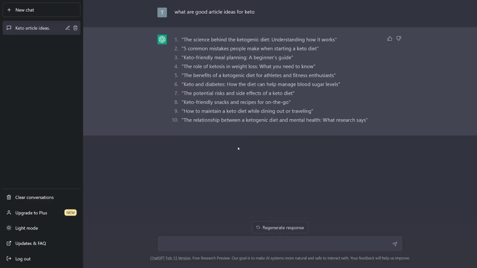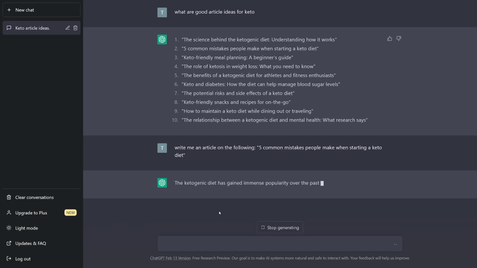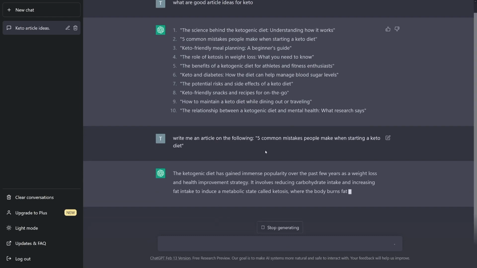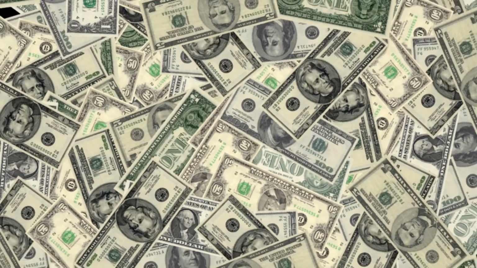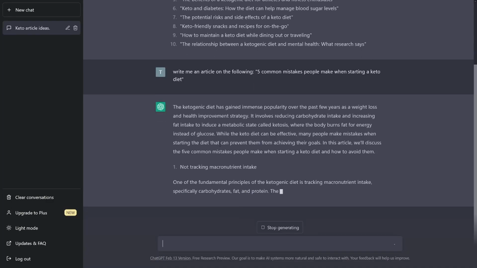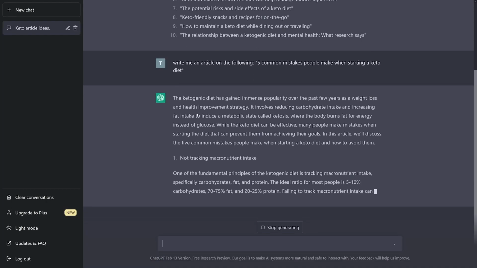So let's actually take one of these ideas that ChatGPT gave us. I'm going to take 5 common mistakes people make when starting a keto diet. I'm going to copy that and ask ChatGPT to write me an article. Actually, I misspelled that. So an article on the following. I'm just going to do it like that. Hit that enter key and I'm going to get myself an article, a really good one, and I can make money with it. So until it is done, I'm just going to go and make a strategy.